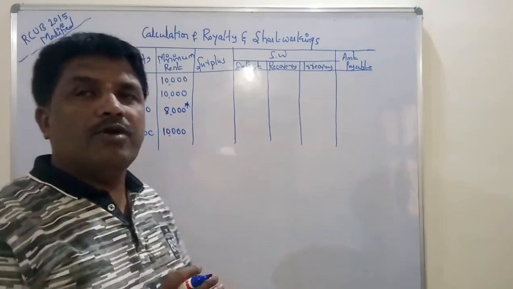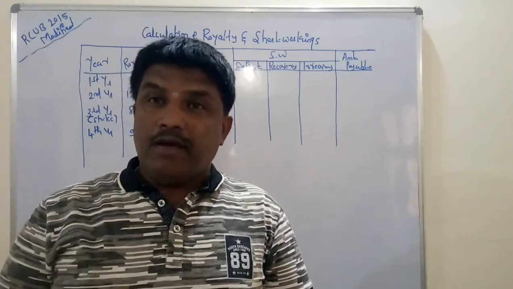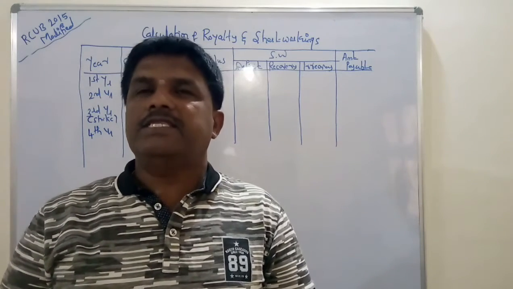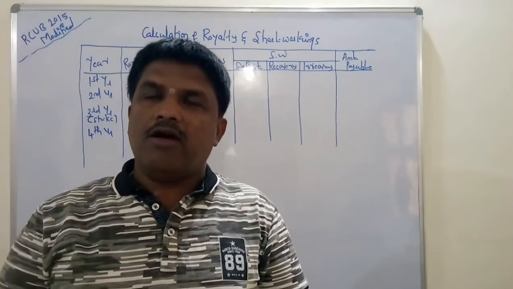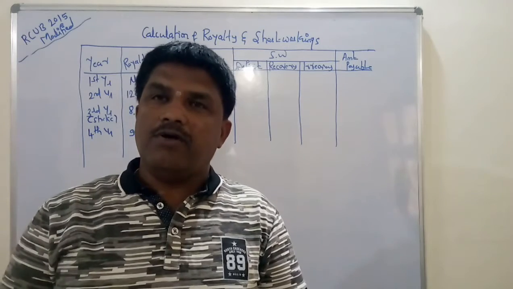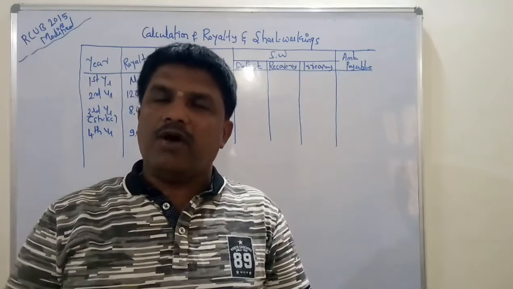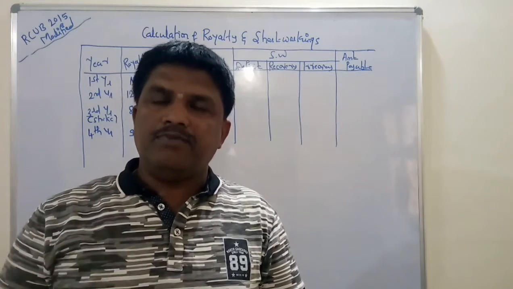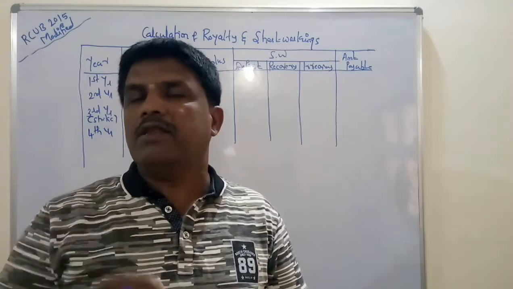But before starting the work, once again I will remind you that regarding the recovery of short workings, it is clearly stated in the problem that if there is any short working or deficit in any year, it must be recovered in the immediate next year. For example, if there is a deficit in the first year, it must be recovered in the second year, otherwise it will become irrecoverable.